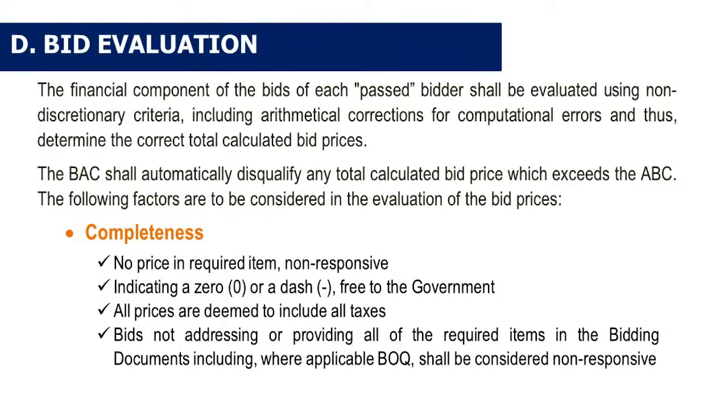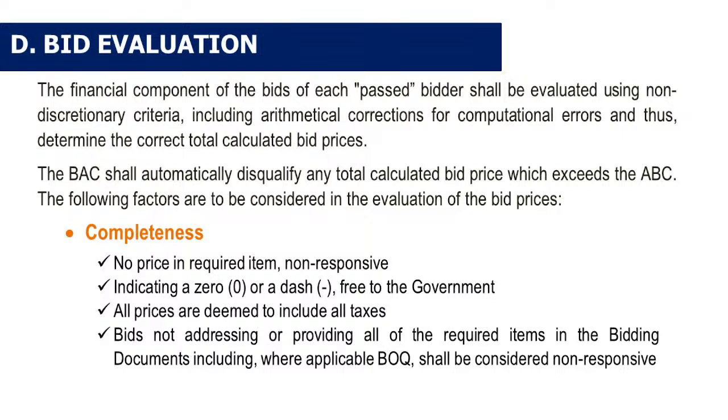For the bid evaluation, the financial component of the bids of each bidder shall be evaluated using non-discretionary criteria, including arithmetical corrections for computational errors, and thus determine the correct total calculated bid prices. The bank shall automatically disqualify any total calculated bid price which exceeds the ABC. So here are the following factors to be considered in the evaluation of the bid prices.